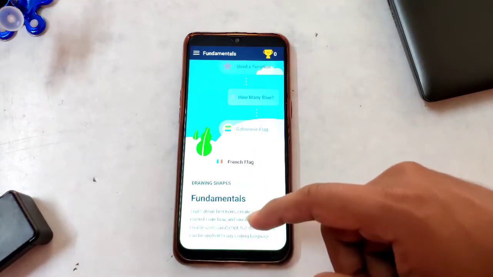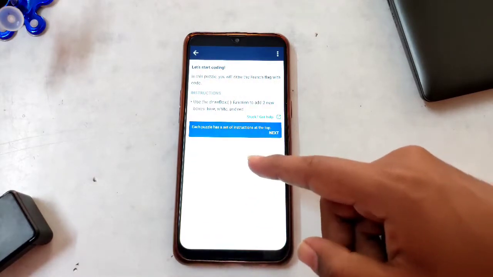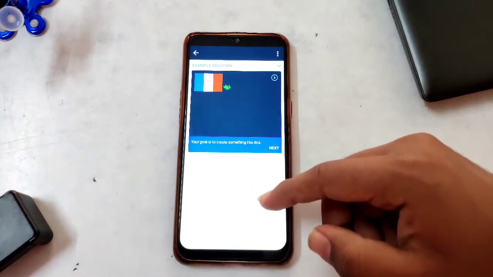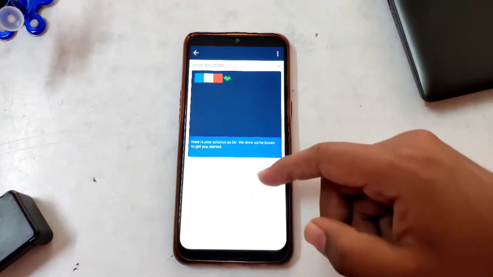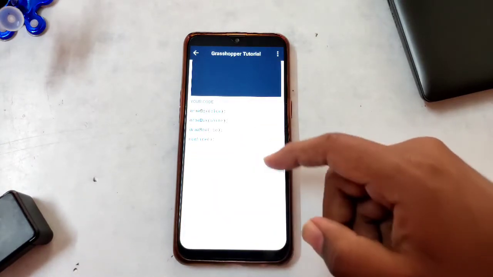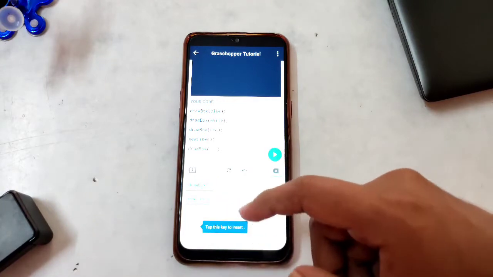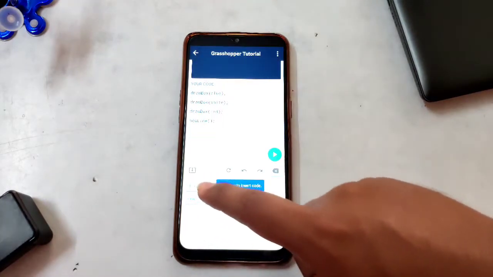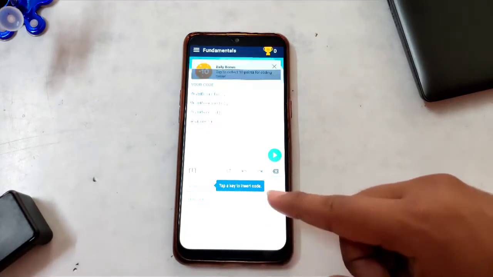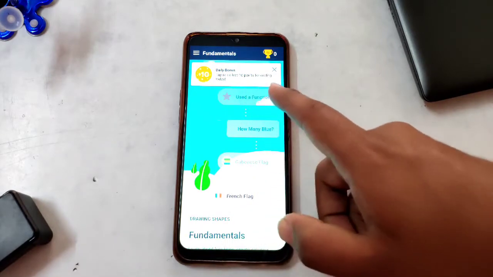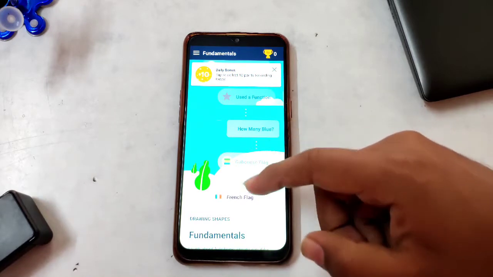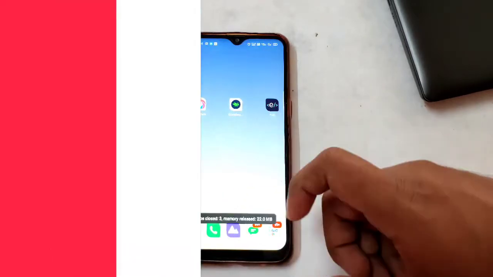This starts where we can learn. First of all, it will show you how to design a French flag using coding. So here, as usual, the tutorial will be shown and you have to see the tutorial and answer the questions. While attending the questions, you can easily learn the coding of how to draw a flag with coding, matching the following or choosing the MCQs. With the help of this, you can easily learn any kind of coding languages in this part. So this is the second application in our list, which is Grasshopper.